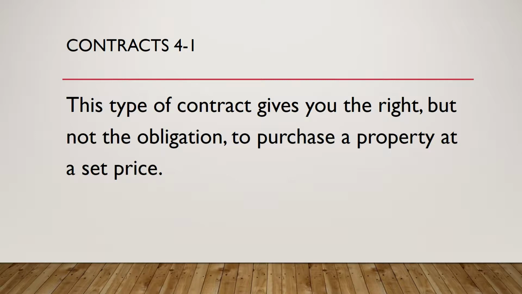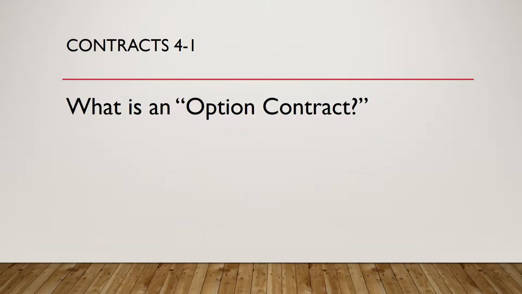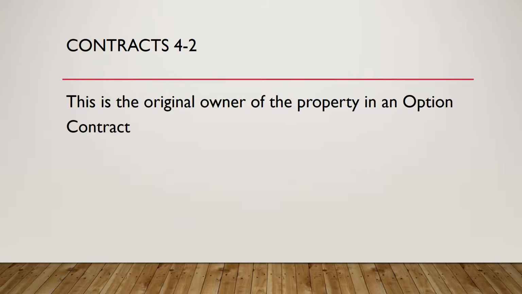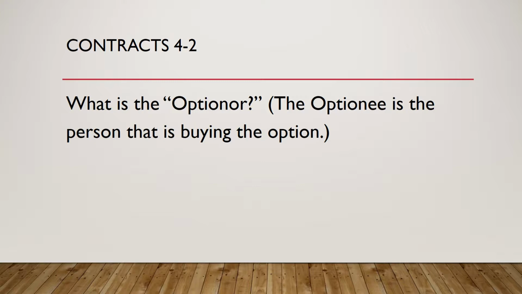Question 1. This type of contract gives you the right, but not the obligation, to purchase a property at a set price. What is an option contract? Question 2. This is the original owner of the property in an option contract. Who is the optionor? The optionee is the person that's buying the option.